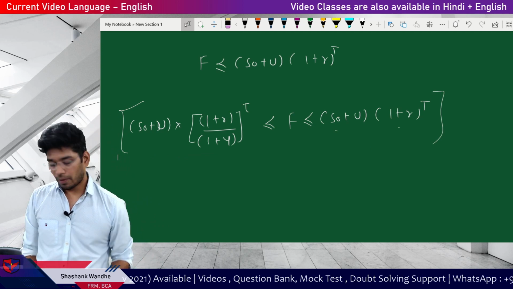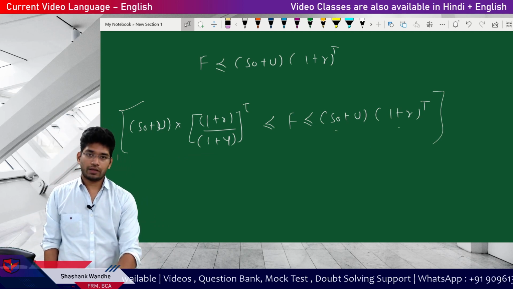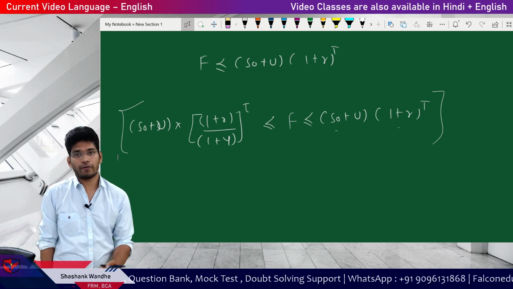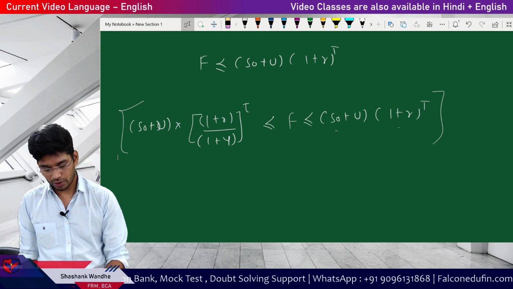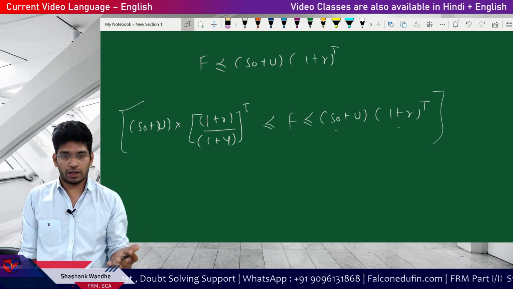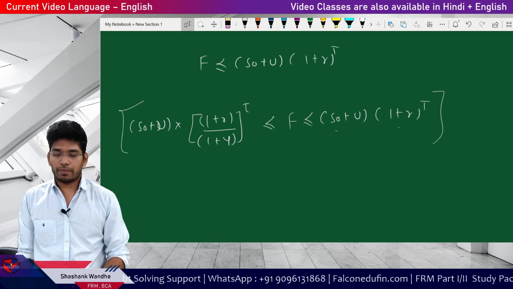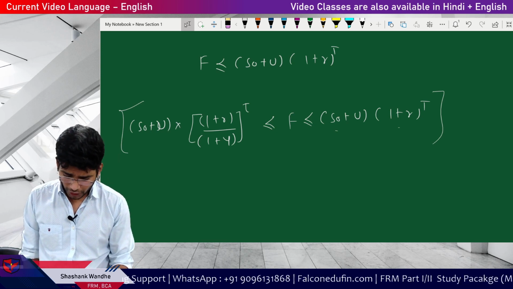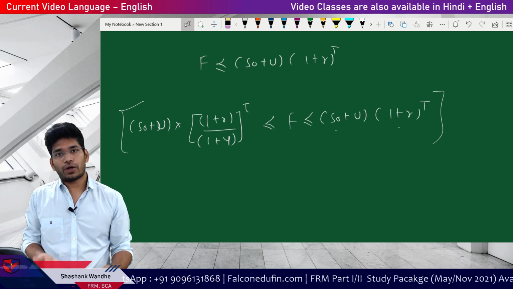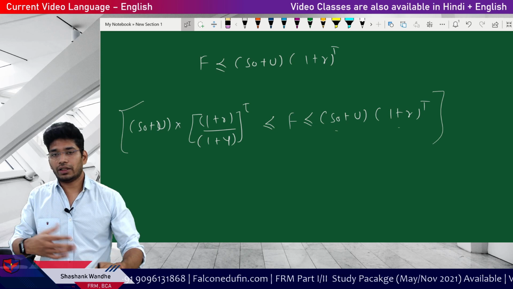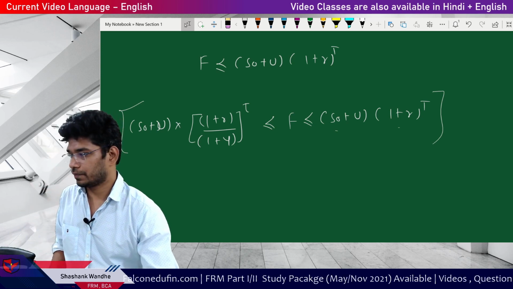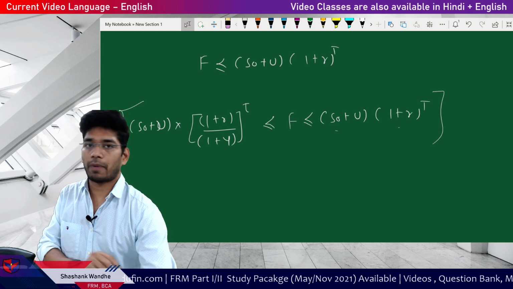Okay, so we'll stop this discussion at this point, and then in the next discussion we will discuss the arbitrage, the cash and carry arbitrage and the reverse cash and carry arbitrage. Okay, so before you see the cash and carry and the arbitrage discussion, just make sure you solve some questions on the forward rate. Okay, because it is good if you solve the questions now. It will help you in getting better clarity in the question. Okay, so that's it. See you in the next part of the same chapter.